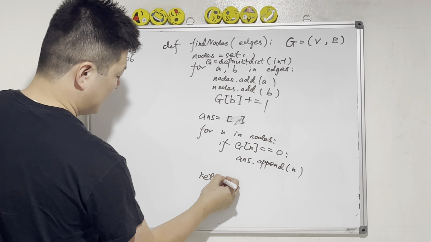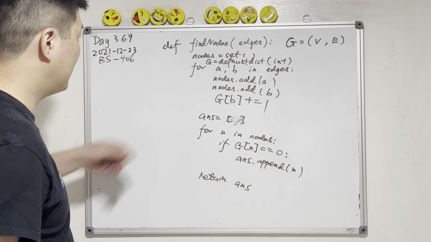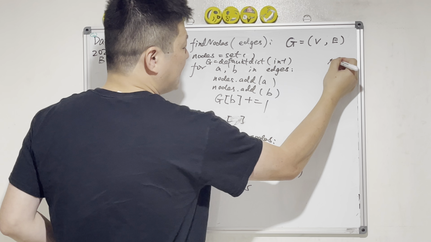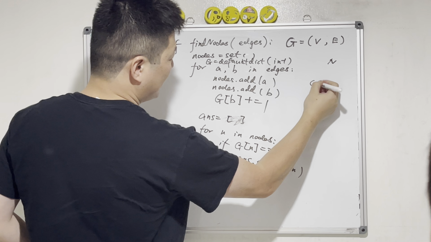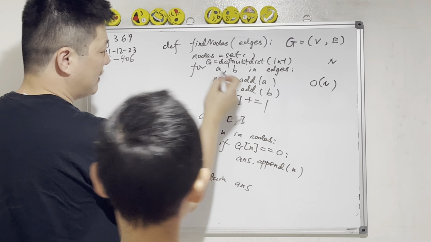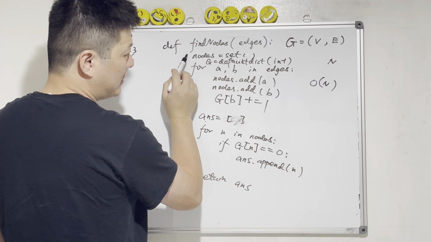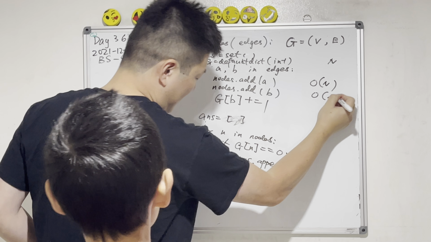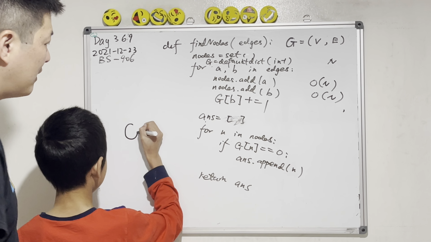Yeah. What's the time complexity? The number of edges, let's say N is the number of edges. Go through the edges. O(N). What's the space complexity? Here, G and nodes. O(N). Yeah, make sense? Okay, that's it for today.